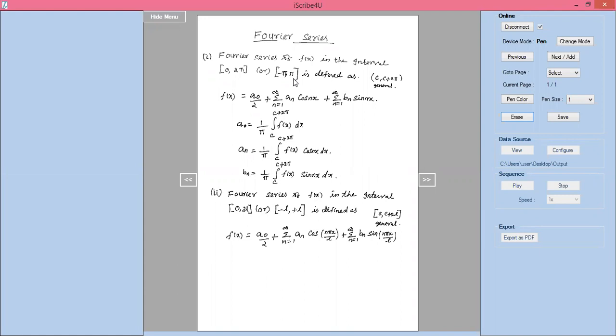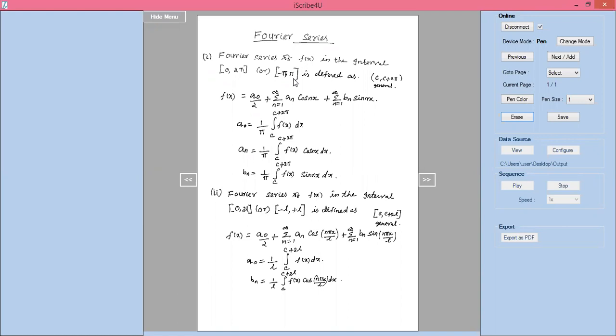Now we'll write a0 equal to 1 by l into integration of c to c plus 2l f(x) dx. That is the difference between arbitrary and normal period 2 pi. Here the arbitrary period is 2l, there 2 pi. Next, b_n equal to 1 by l into integration of c to c plus 2l f(x) cos(n pi x / l) dx.